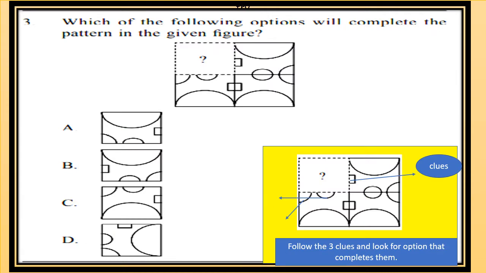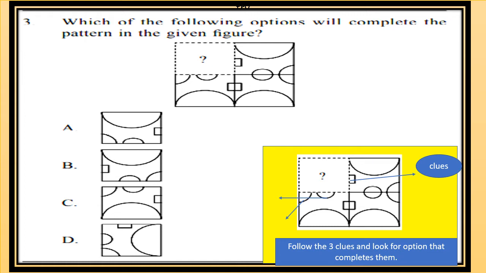Which of the following options will complete the pattern in the given figure? Now in this type of question you have to look for the clues. See the half shapes formed. So you can see in this pattern in the second square a half rectangle is forming, and in the third a half semicircle is forming and a quarter semicircle is there.